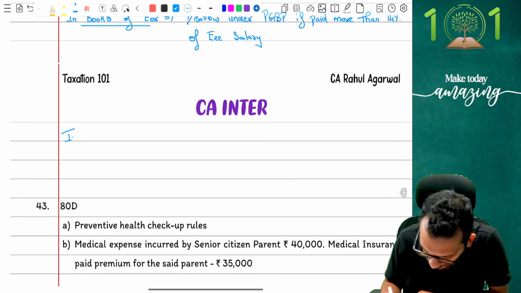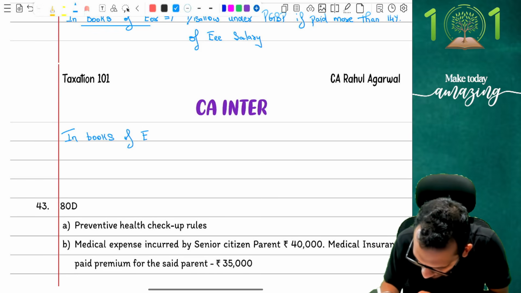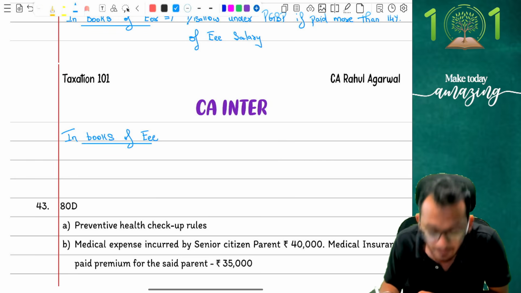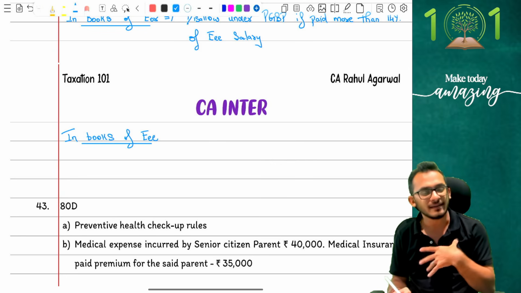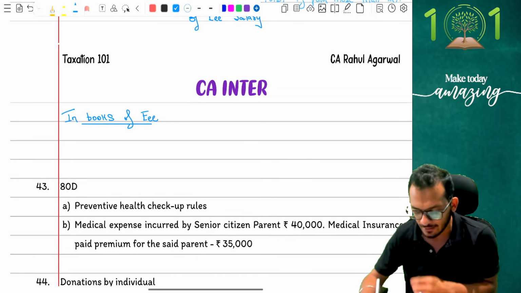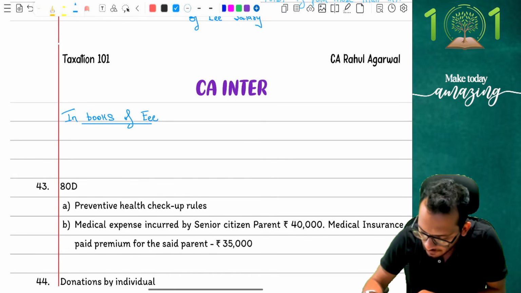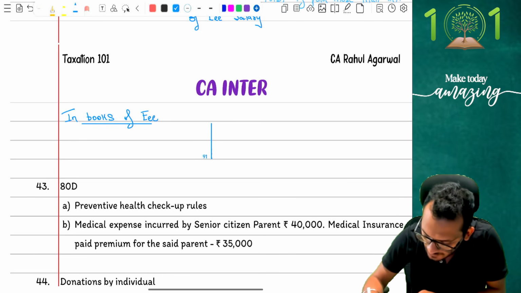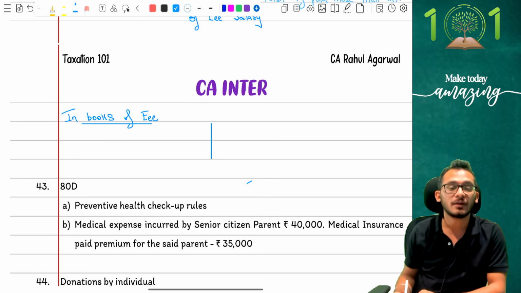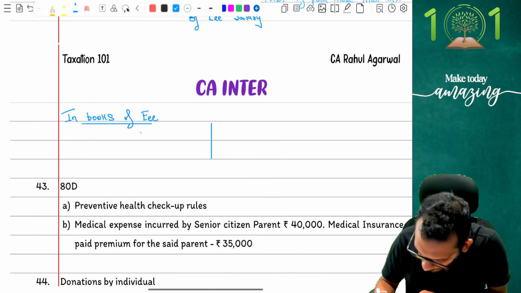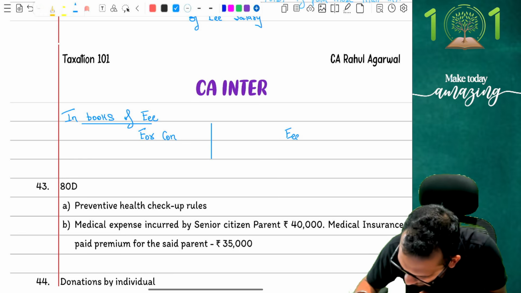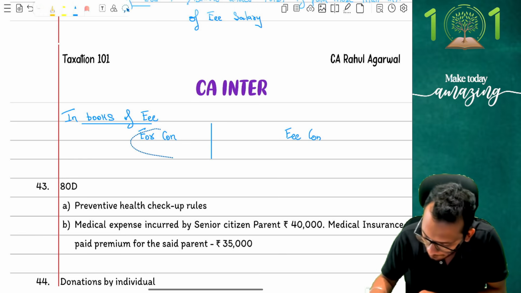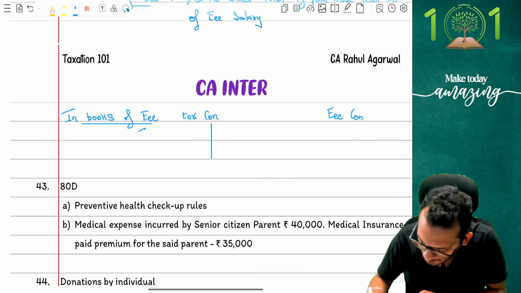Now coming to the employee, I am now going to ask what is going to happen in the books of employee. People, if I'm an employee, I'm going to receive NPS, and technically it is going to be taxable under salaries. Yes or no? Yes. To understand the conversation very carefully, when it comes to employees, there are multiple things which are going to happen. First, as an employee, I will ask, what kind of contribution are you talking about? Are you talking about the employer contribution, or are you talking about the employee contribution? Matlab, am I talking about the employer contribution, or am I talking about the self contribution? Let me put it this way.